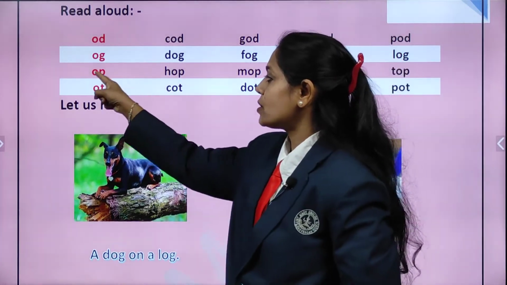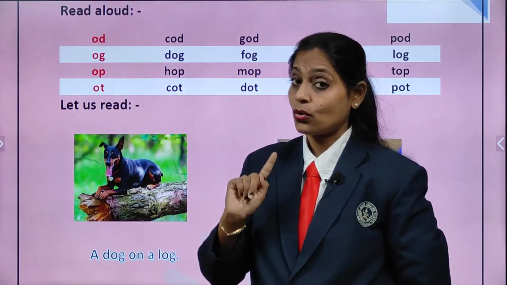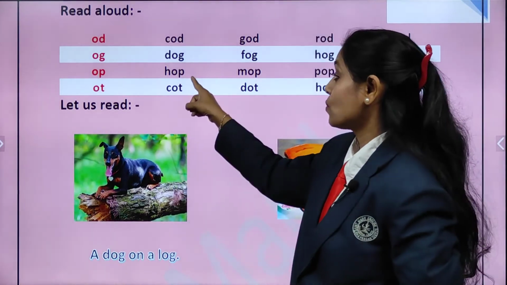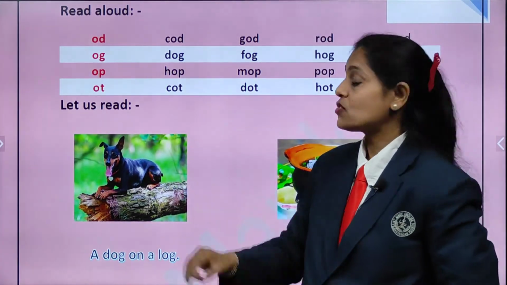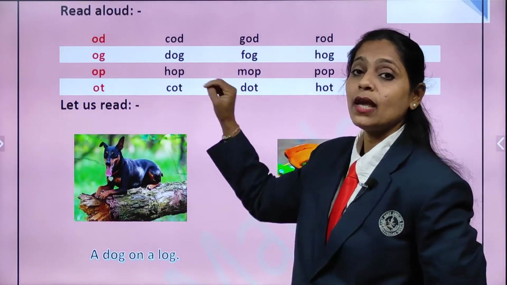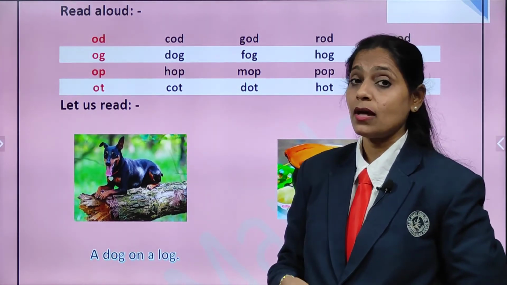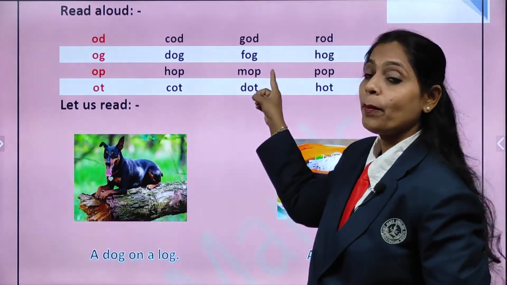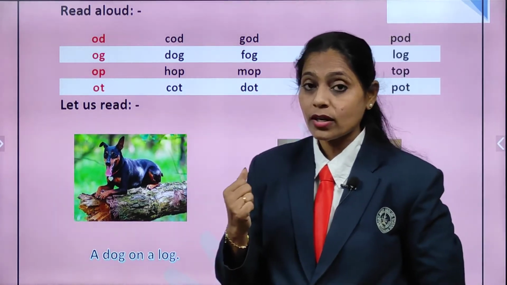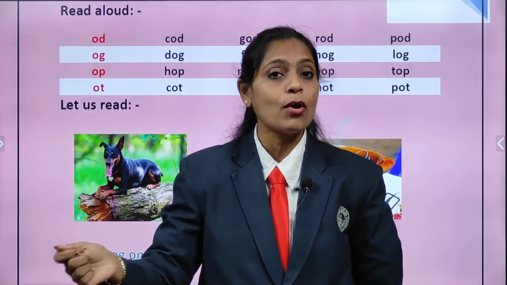So now we are going to take the rhyming sound op and we are going to add an initial sound to it. So the first word is H-O-P, hop. What is it, children? H-O-P, hop. Hop means when you jump on one leg, we call it a hop. Okay. M-O-P, mop. Now you know what is a mop? Yes, mommy uses it for mopping.